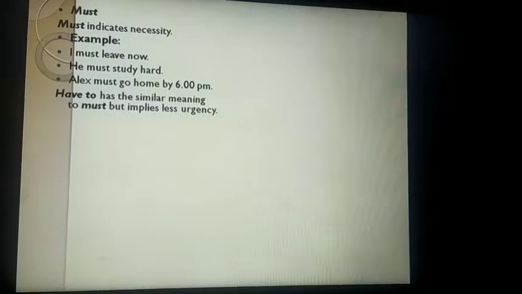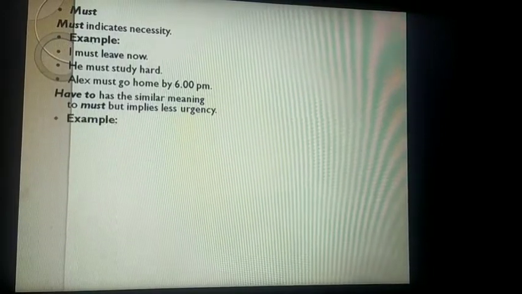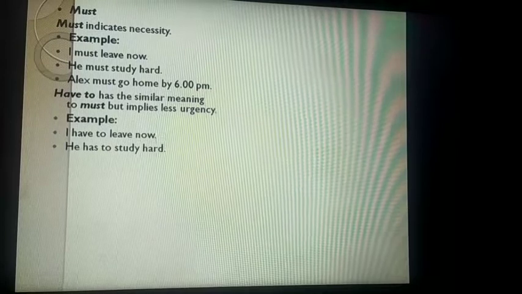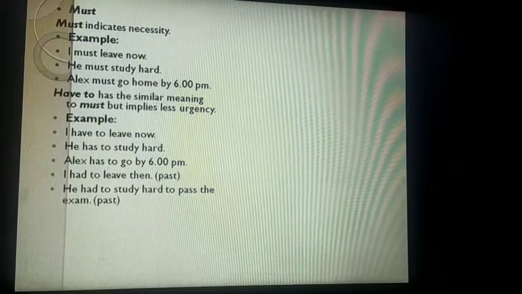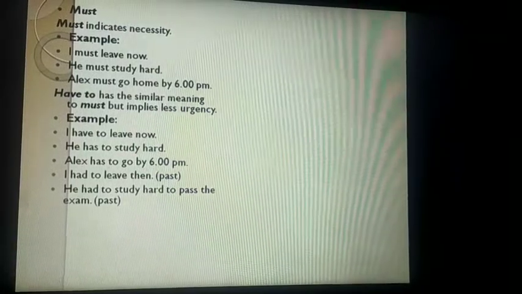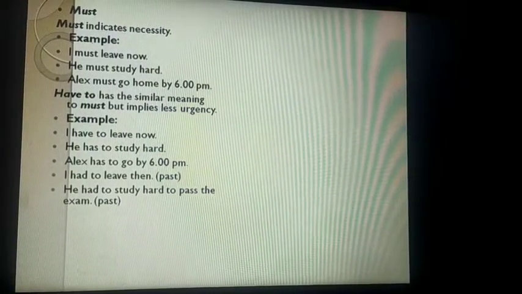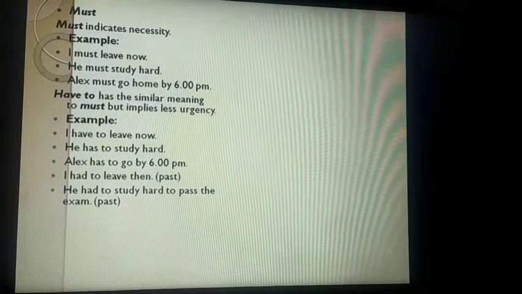Now have to. Have to has the similar meaning to must, but it implies less urgency. Okay, and also have to हमें ये भी बताता है कि it implies compulsion, जैसे हम कहते हैं मजबूरी. मजबूरी के लिए भी have to use होता है. Example, I have to leave now. And these, I had to leave. Then ये past का है. He had to study hard to pass the exam. This is also of past.